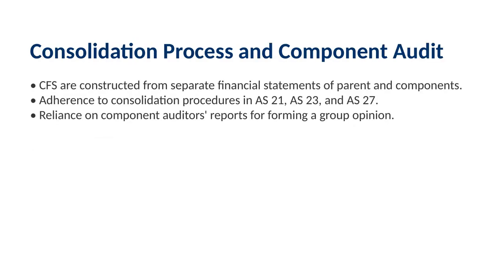To wrap this up, let's look at the audit considerations. The most critical feature to remember is that consolidated financial statements aren't created from scratch. They are built using the separate financial statements of the parent company and its components. These are then merged using the consolidation procedures prescribed by the relevant accounting standards, such as AS 21, AS 23, and AS 27. Because of this structure, the group auditor generally forms their opinion on the components based on the reports provided by the auditors of those individual components.